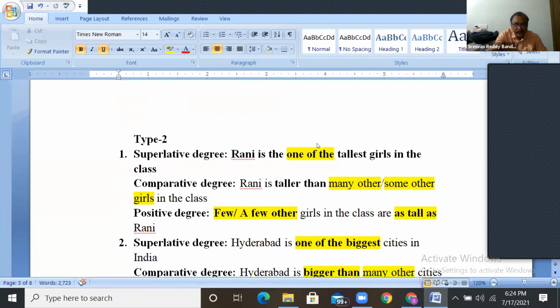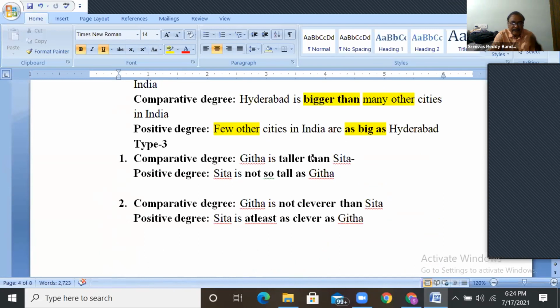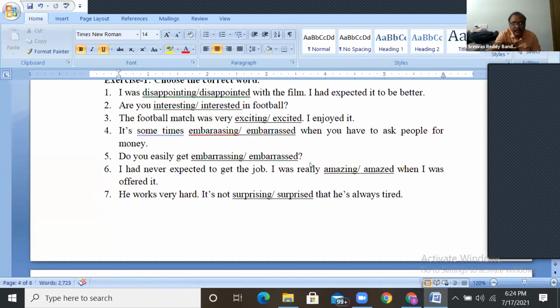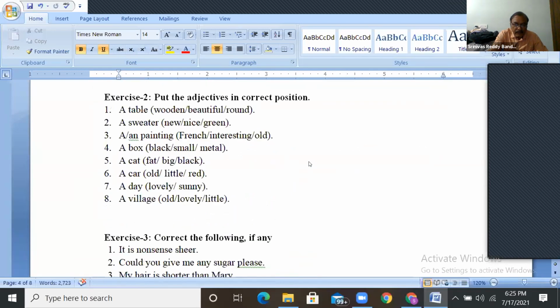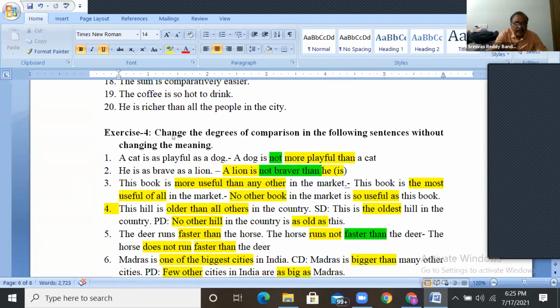Next one. Don't worry about this, only see how they are used. Let us check here. Change the degrees of comparison in the following sentences without changing the meaning.